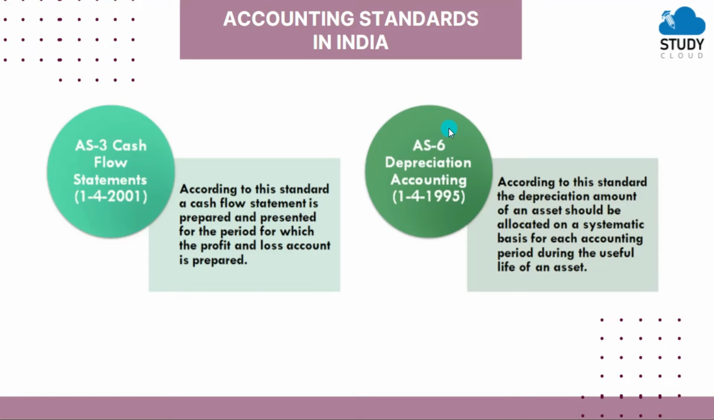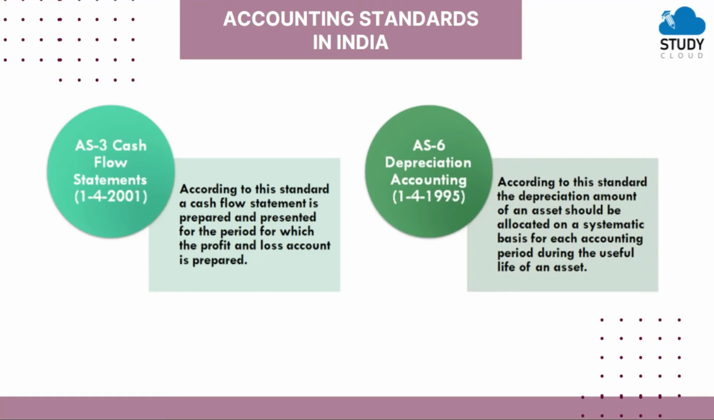Then there is AS6, depreciation accounting. According to this standard, the depreciation amount of an asset should be allocated on a systematic basis for each accounting period during the useful life of an asset. So depreciation means reduction in the value of asset. Now when you use certain asset, what happens? Its value will get decreased accordingly.